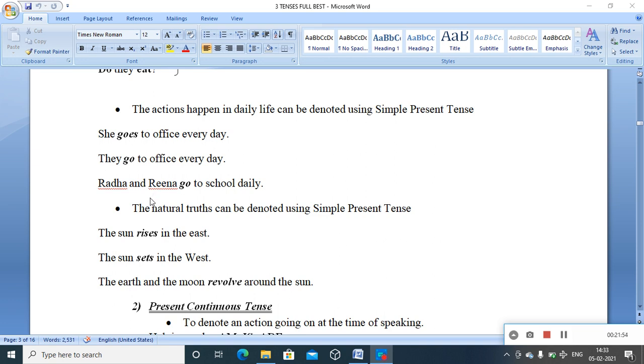In the case of the main usage, you have to keep in mind it's the action that takes place at the time of speaking. Because in the next tense, present continuous, the actions are in the present itself, but the actions have a continuing nature. Here it's an action that is on the spot. I speak. Teacher speaks. We speak. You listen. Students listen. Student listens. All those can be an action just at this time of speaking.